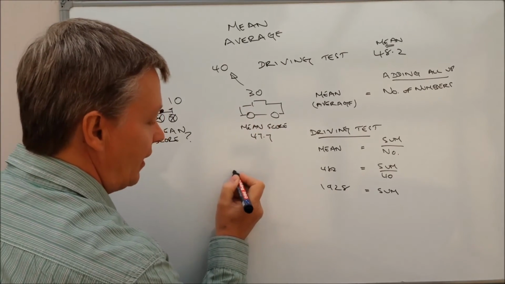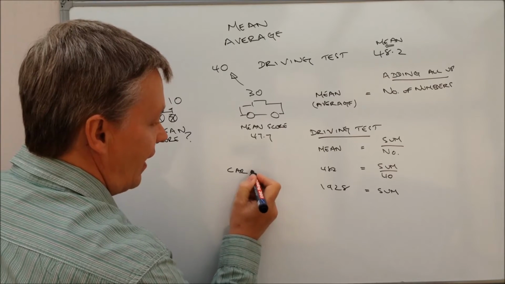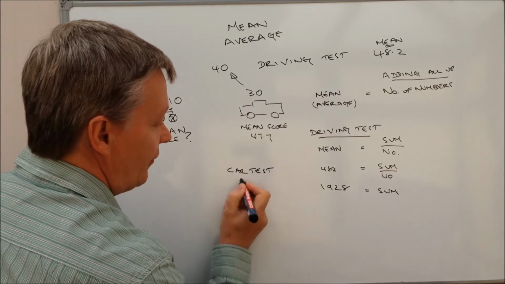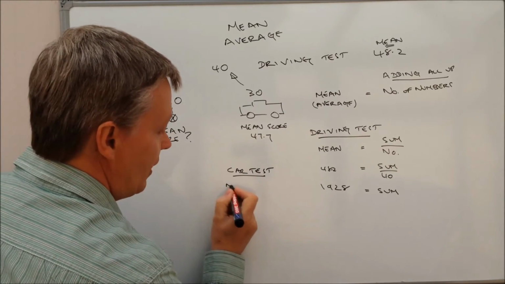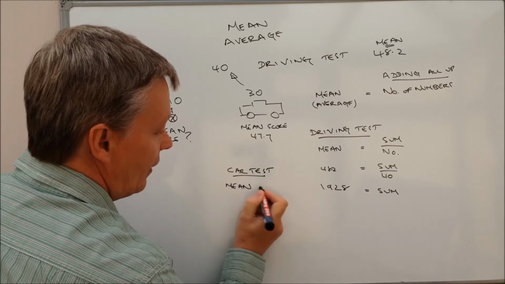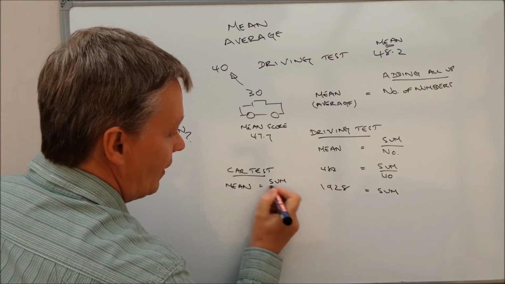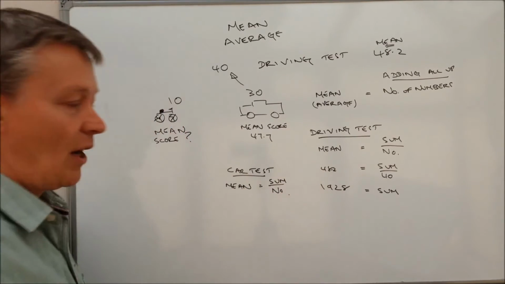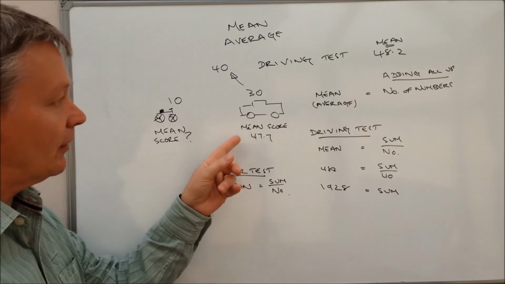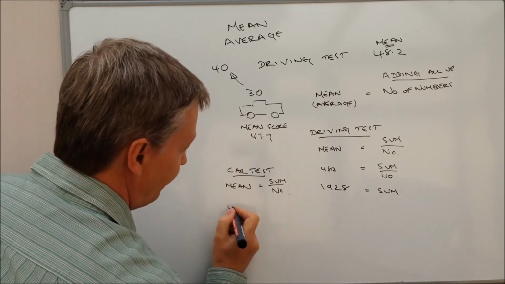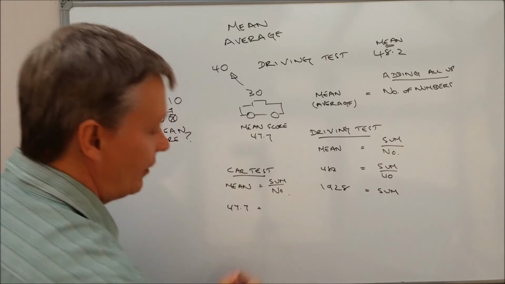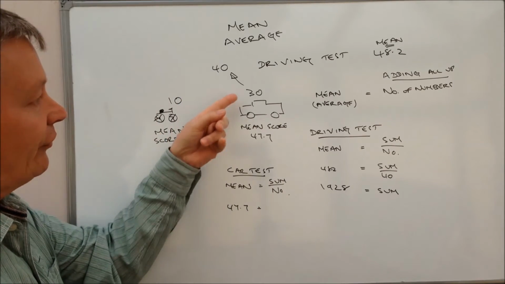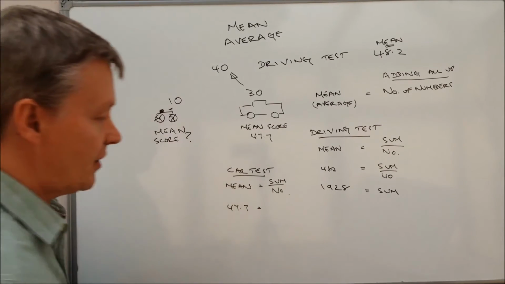So I'll just put this in here. So the car test, okay, the information we've got is we've got the mean equals the sum divided by the number. Okay, well the mean we're told on the car test is 47.7. We're also told that 30 people took the car test.